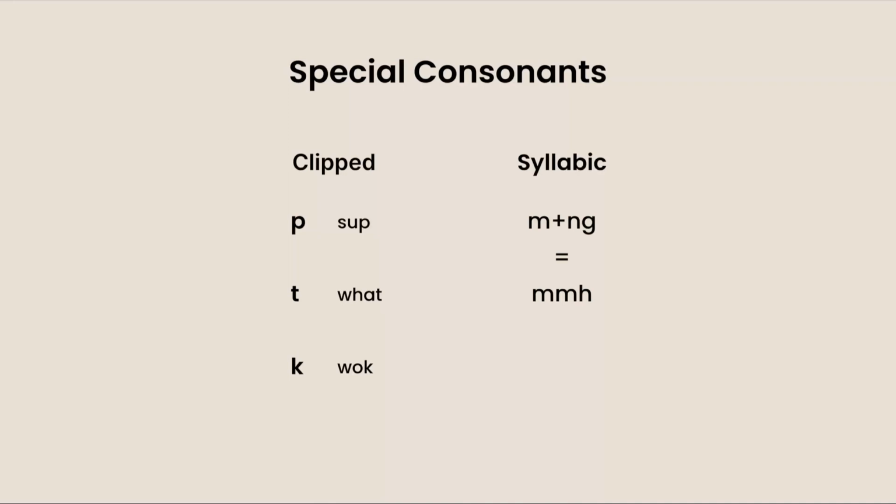So for p, you can hear it in the word sup, which is the word for 10. Then t, as in the word for what, and then k, as in the word for what. And then on the right, you can see syllabic. That basically means with the consonants m and ng, you can create their own syllable, which just sounds like that.